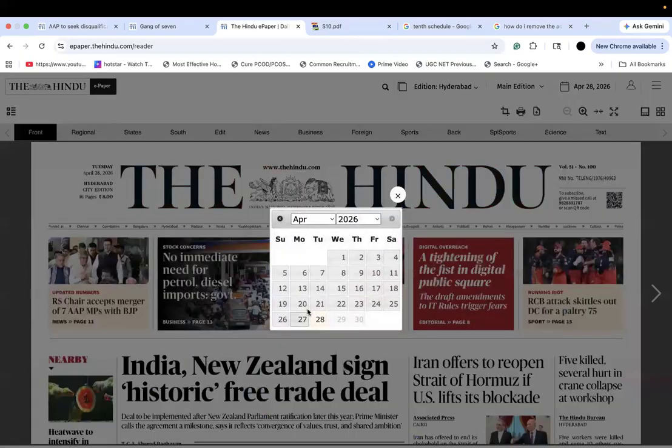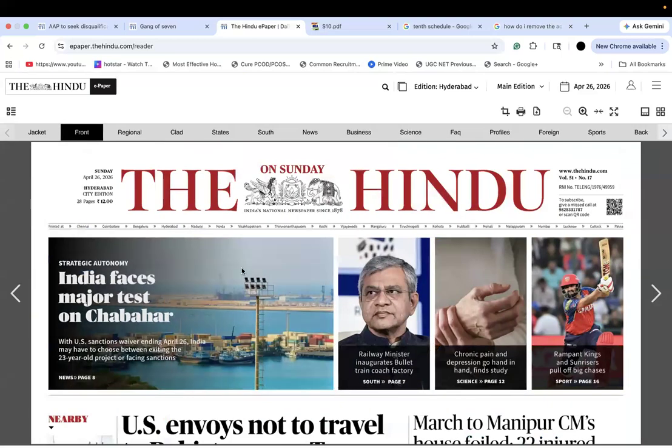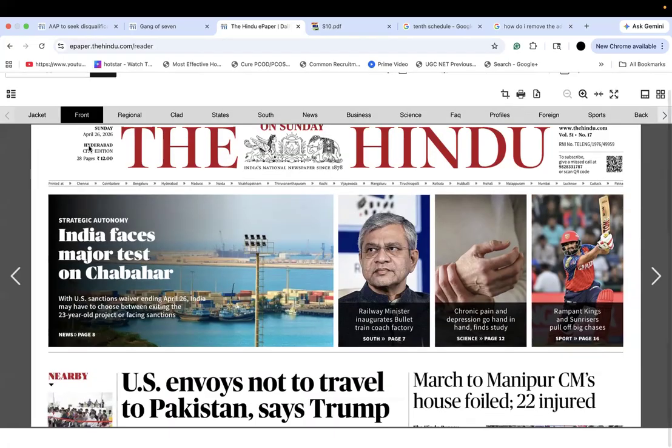All right. Now let's move on to the main topic. We've just decoded there are different types of articles, and then I also told you there are many sections, right? So here you can see there's jacket, there's front, regional, states, south, news, business, science, FAQs, profiles. So these are all subgroups. They've divided articles into different parts for you to just understand, and it's all very self-explanatory. Once you start reading a newspaper, you'll easily get a hang of all of this. All right, now let's move on to try and interpret how to read a newspaper.